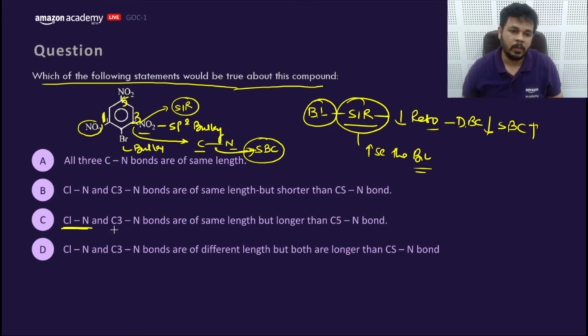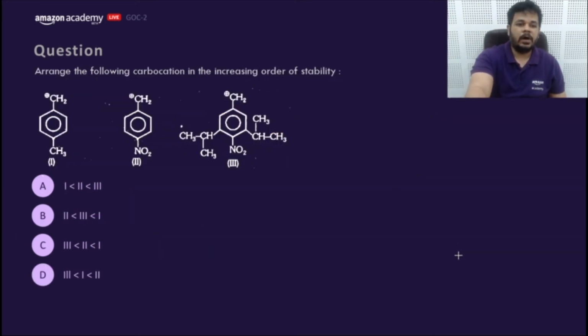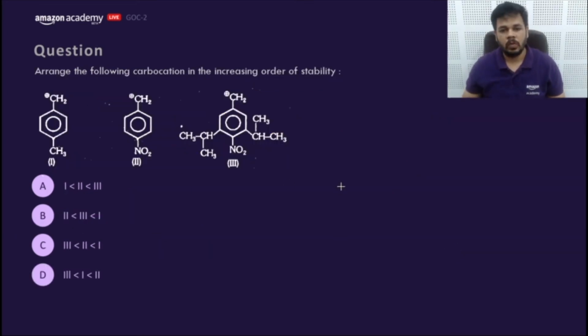That means the C1N bond and C3N bond are of the same length, and as we know, there is no SIR effect here. There is no SIR effect, so it will go into resonance and will create double bond character. So the bond length decreases. Answer would be what? C. Let's move to the next part of it, which will also help you to understand the SIR effect.